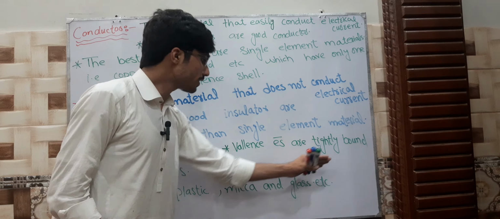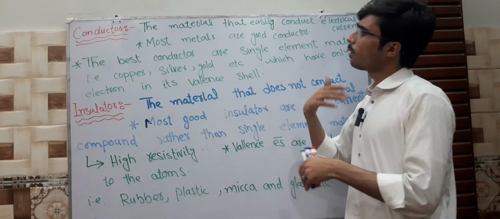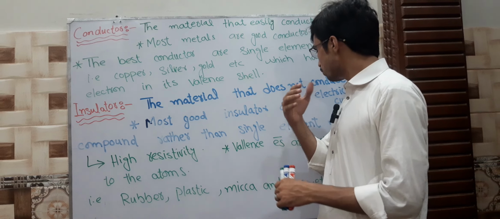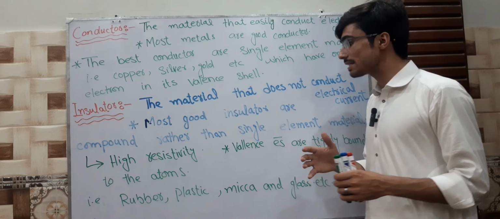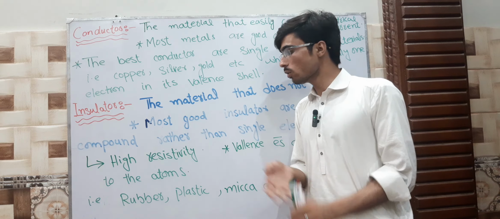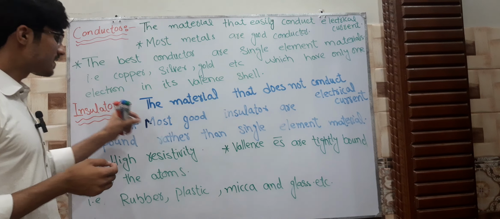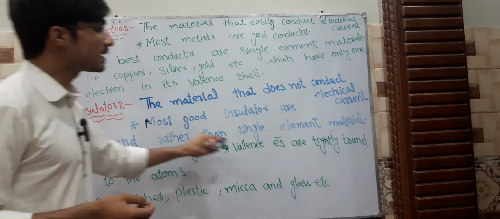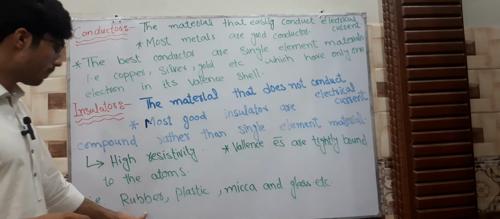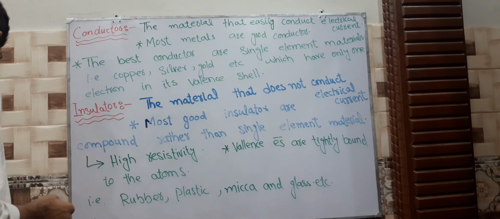Valence electrons are tightly bound to the atoms. I told you earlier that in a conductor the electrons are loosely connected in their shells, while in an insulator the electrons are tightly bound to the atoms. They have no energy to eject the electrons. Even if we pass some high energy, it does not eject electrons in an insulator. Examples are rubber, plastic, mica, paper, and glass. These are examples of insulators.